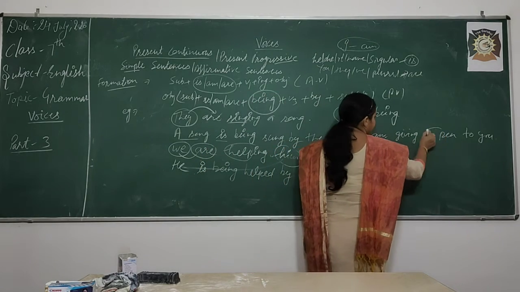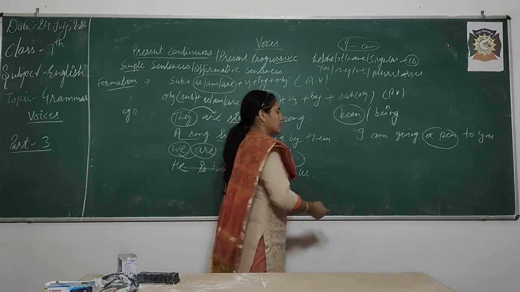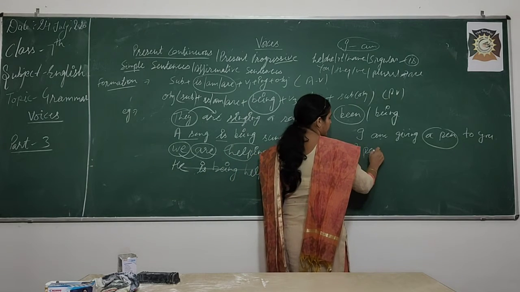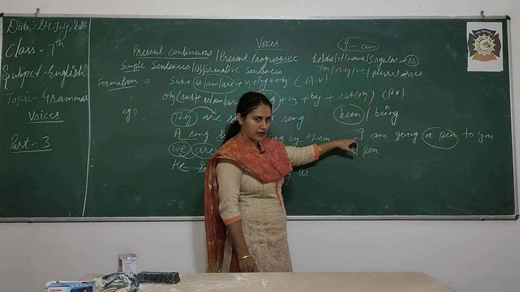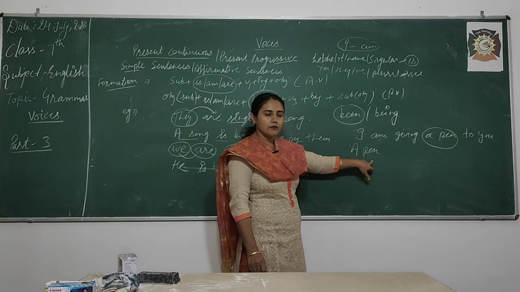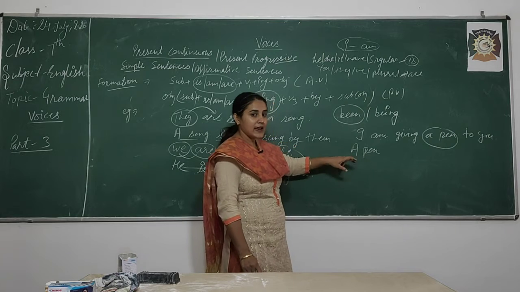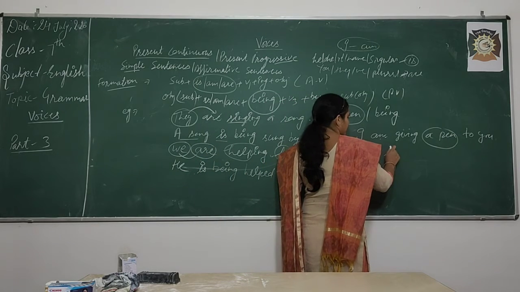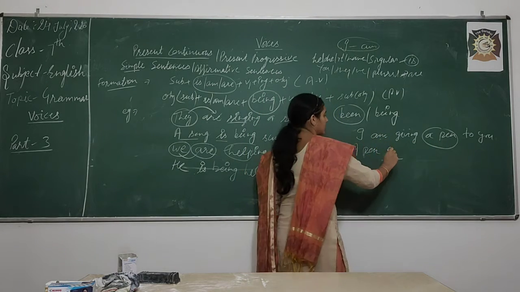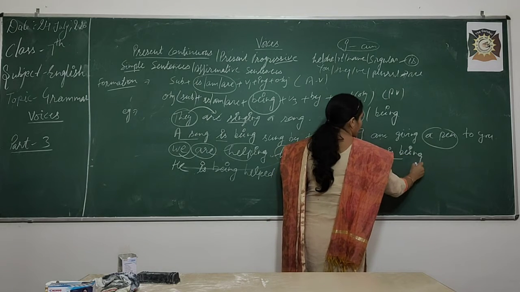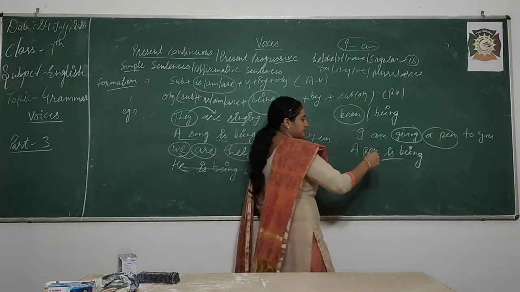So, a pen means I am giving you a pen, right. So, a pen will come in the beginning, a pen. Here am is used according to I, but a pen, can we write am with a pen? Just think over it. No, a pen is. Then we use being or been. Being. What is the third form of give? Give, gave, given.